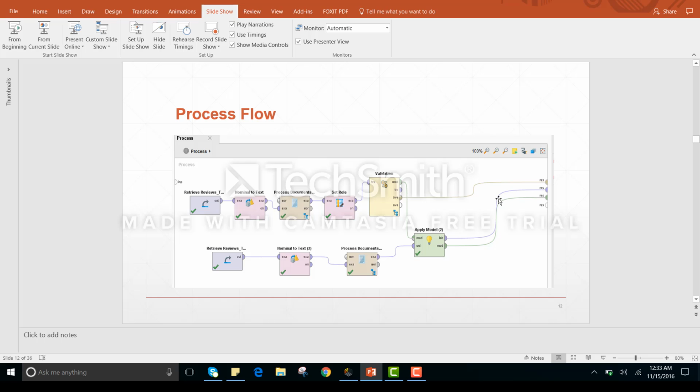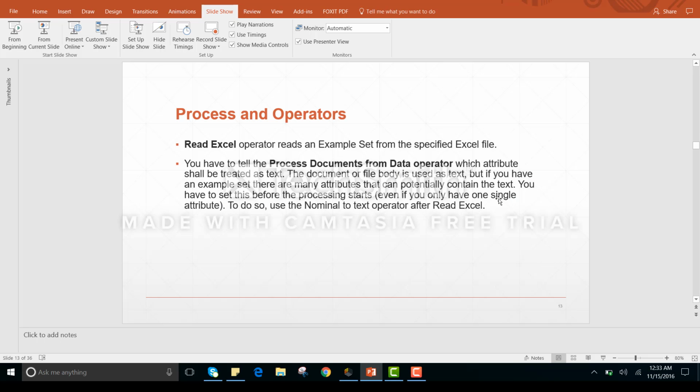And then we are giving the data into the validation, which will use the split operator for splitting the data into the training and the testing part. And then again we are giving its output to the apply model, because it will apply the model. In our case we are using naive-bayes and the decision tree, so it will apply both the models. And then the same process is followed for the testing of data, which I will explain through the output.